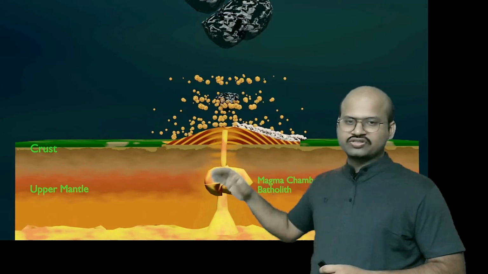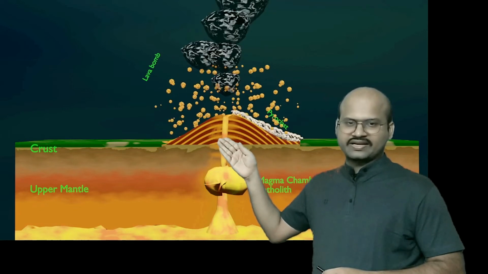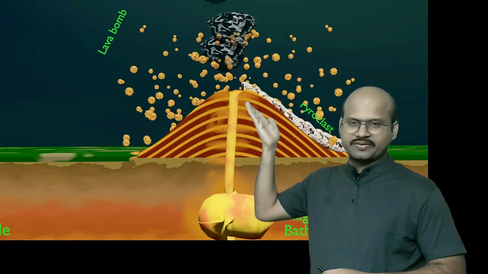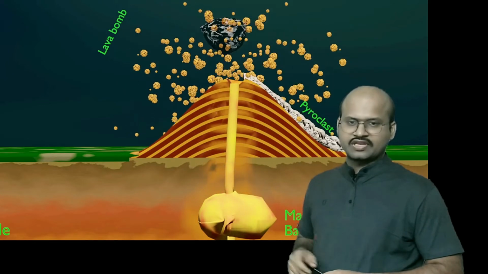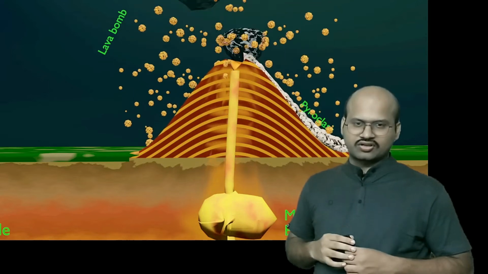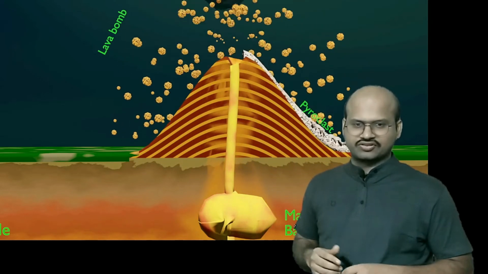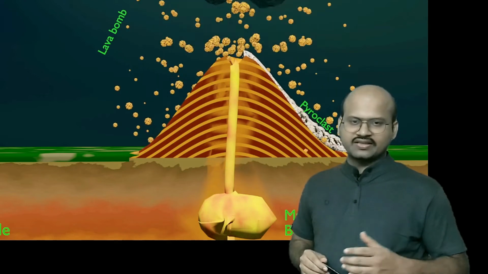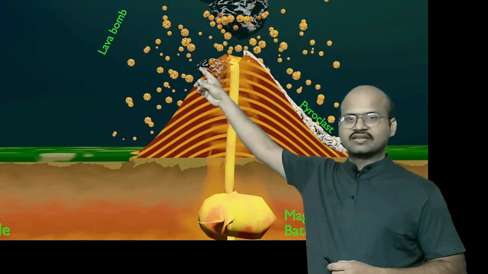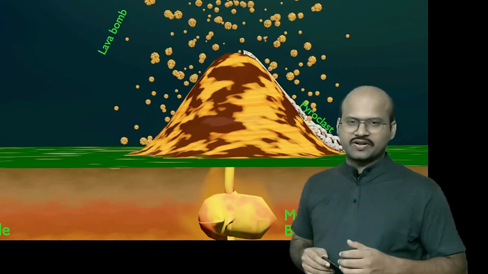During cycles of eruptions, layer upon layer of tephra, that is volcanic rocks, as well as magma is created, and we see a large mountainous structure created by repeated eruptions. Pyroclastic flow is also seen. Pyroclastic flow is a flow of fragmented rocks along with smoke. They flow downhill from the mountain slopes at a very high velocity, at a speed higher than magma. Lava bombs are also thrown up in the air. These are hot rocks which are thrown in the air, and they could travel several kilometers.